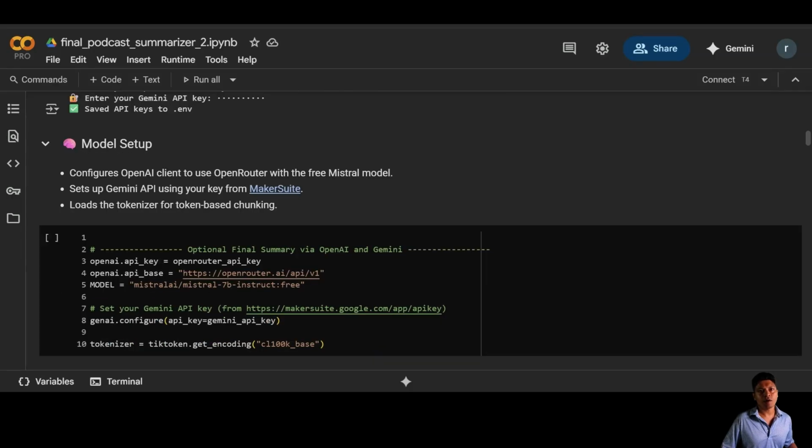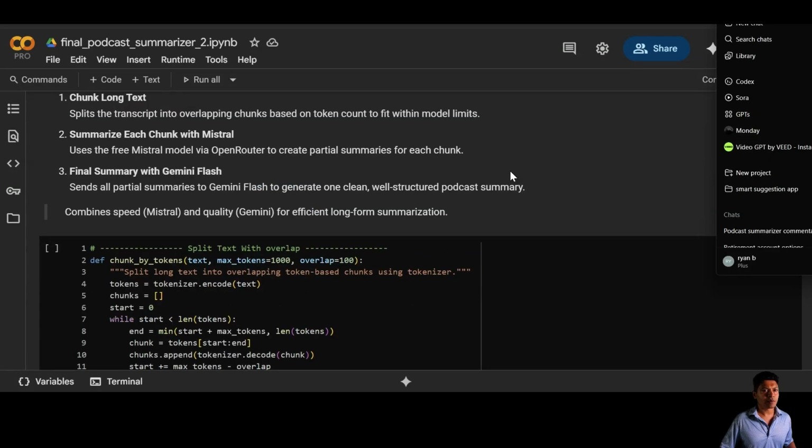First, we connect to OpenRouter to use the free Mistral 7B model for smart summarization. Then, we configure Gemini from Google for rich image aware narration. And finally, we load a tokenizer to help us split long text into token friendly chunks, ready for action.